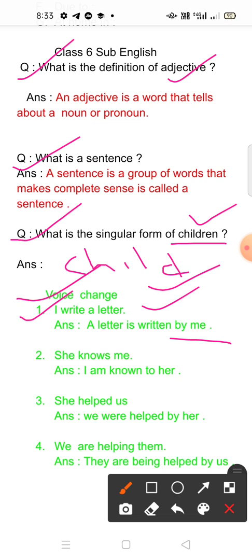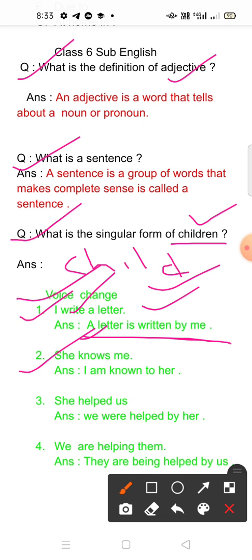V1 for is, am, are; V2 for was, were; V3 for has, have; V4 is, am, are, was, were plus being; and V5 is, am, are plus V3 plus by. In this way: A letter is written by me. A letter is the object, the object will be the subject, that's why a letter is written. Write is V1. For V1 you have to take is, am, are. A letter is singular, that's why is. A letter is written by me.